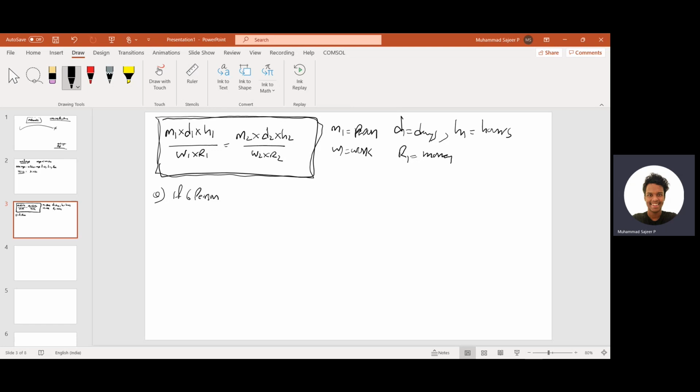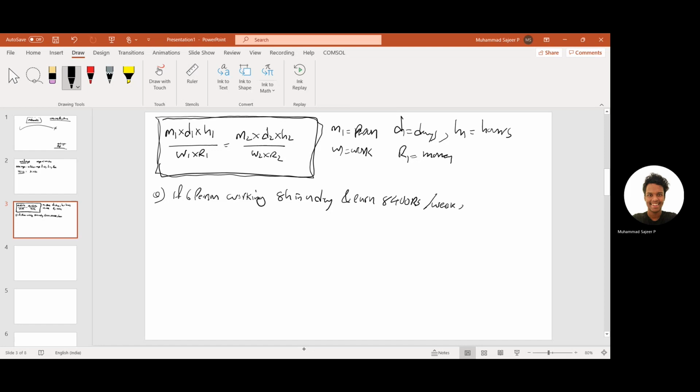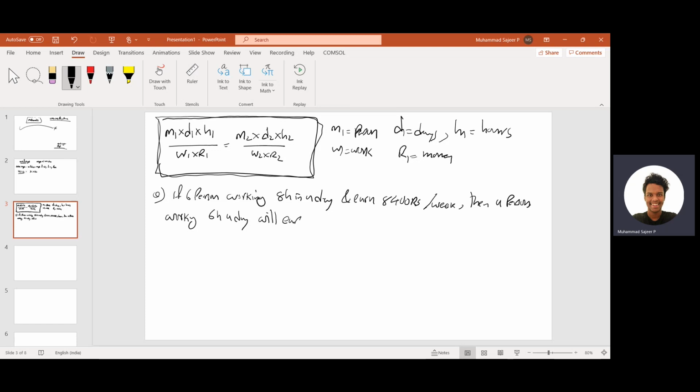The question is: if 6 persons working 8 hours in a day earn 8,400 rupees per week, then 9 persons working 6 hours a day will earn how much money rupees per week?